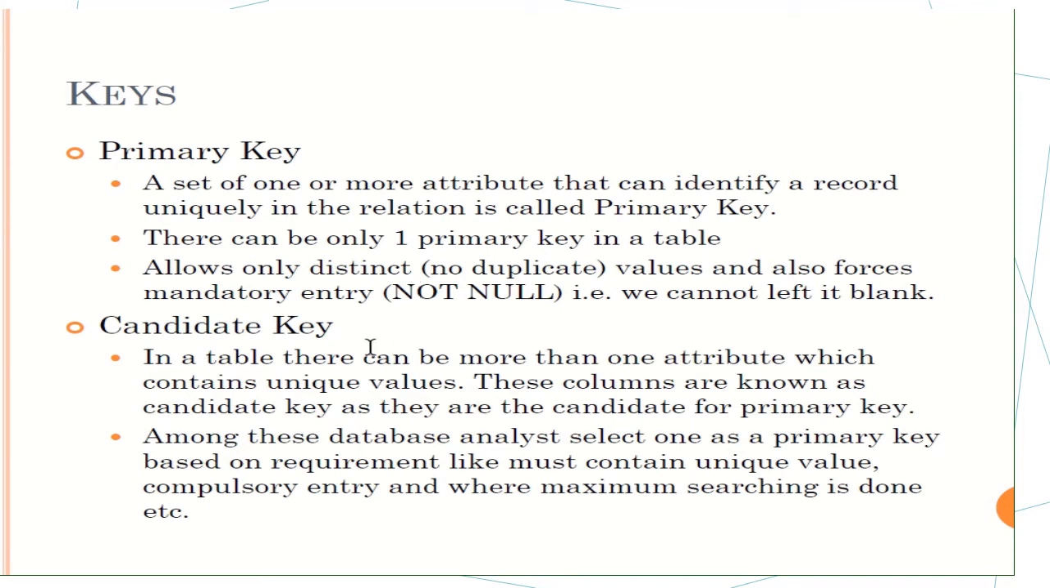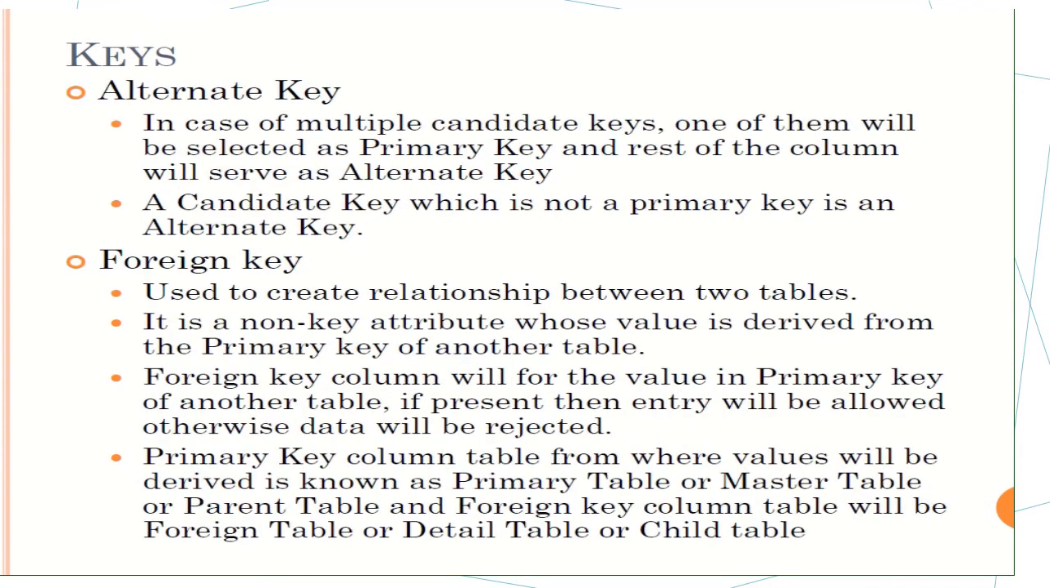There should be a value there. We cannot leave it as null, or leave it blank. Next is the candidate key. In a table, there can be more than one attribute which contains unique values. These columns are known as candidate keys. Among these, the database analyst selects one as the primary key based on requirement, like it must contain a unique value and a compulsory entry. After the primary key, any other key attribute we can term as a candidate key.